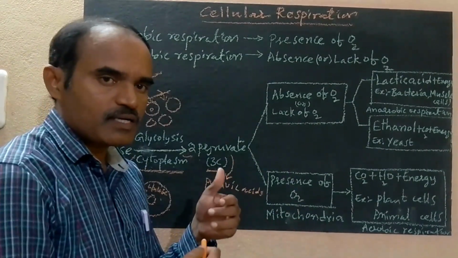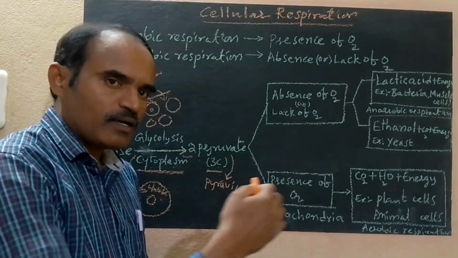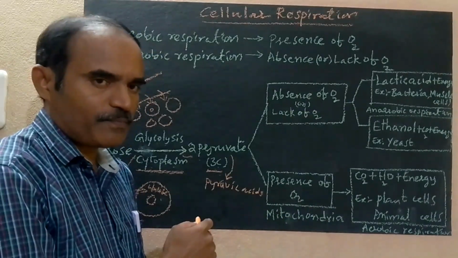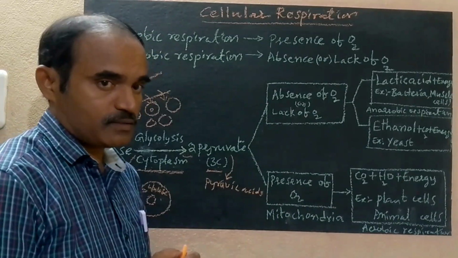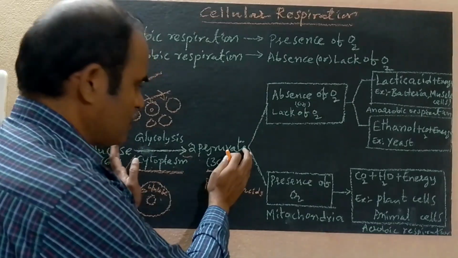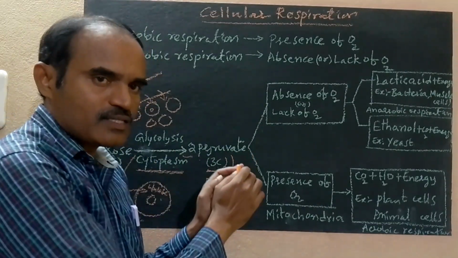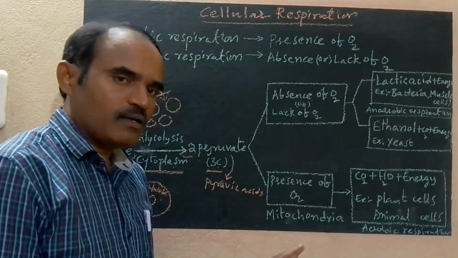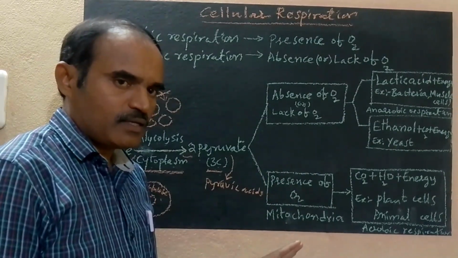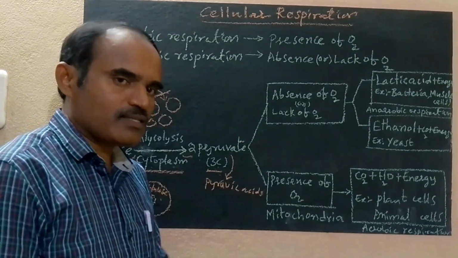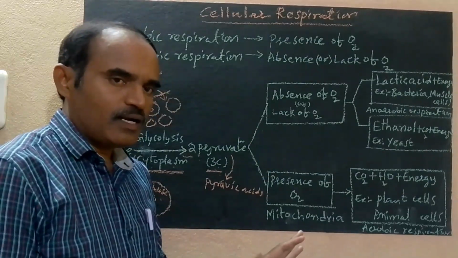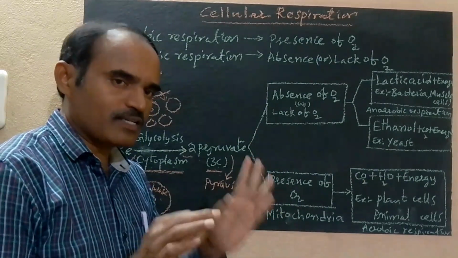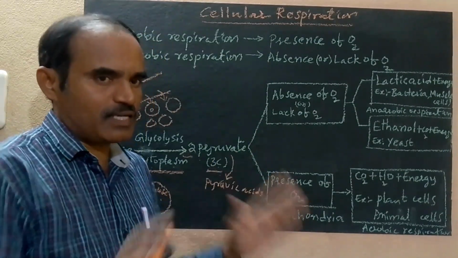Plant cells, animal cells, and also microorganisms, muscle cells. Up to glycolysis, it is the same process. This first phase is the same in all the cells. Glycolysis is the common phase, and it is the first phase of respiration. It takes place in all the cells.